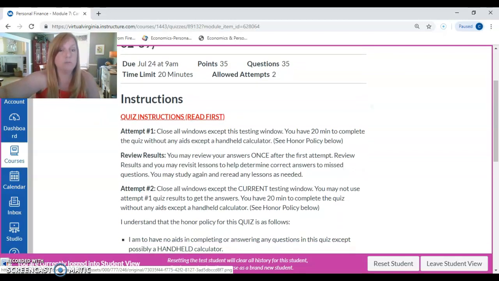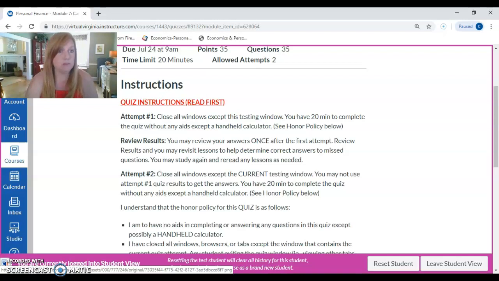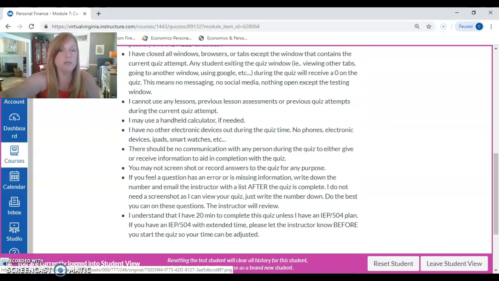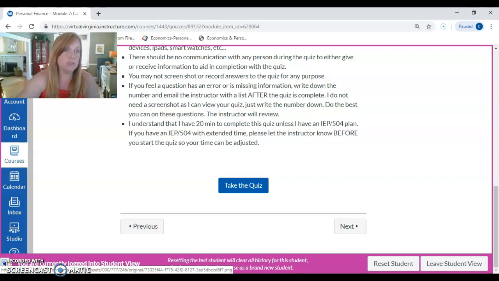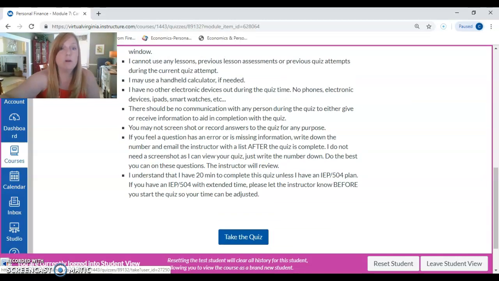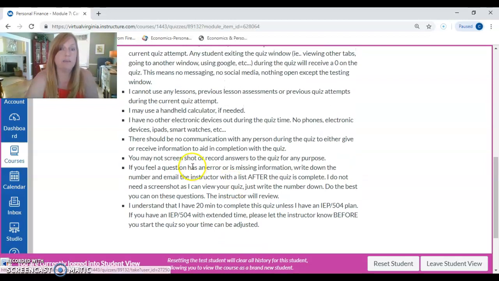Okay, so again, just a recap: you will attempt it once, you will submit your attempt, and then you'll get to view your answers. In between the first attempt and the second attempt, you may restudy, revisit lessons, look up things, review as necessary. Then you must close everything out except for this testing window, and take the quiz a second time with no aids.